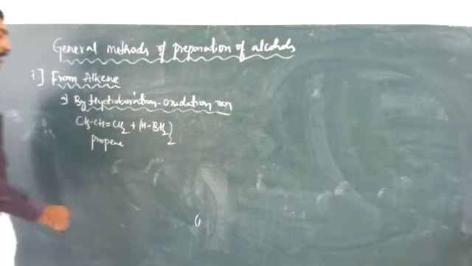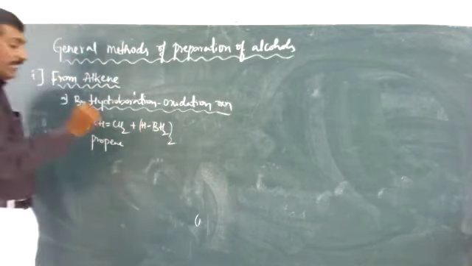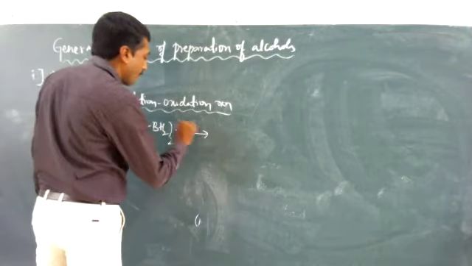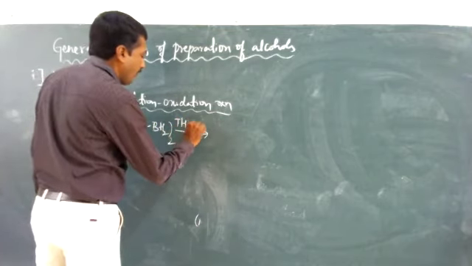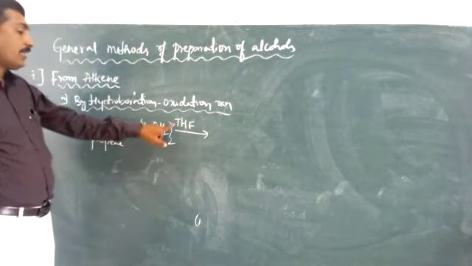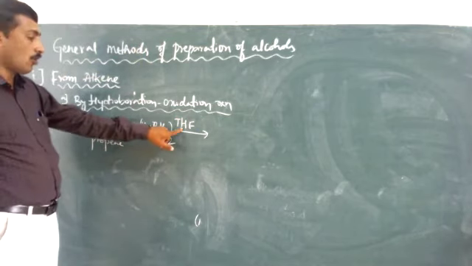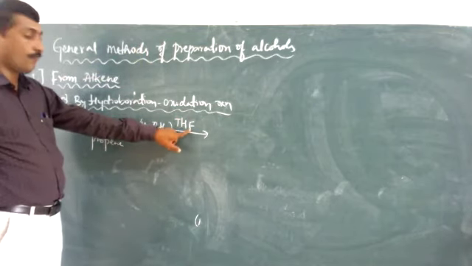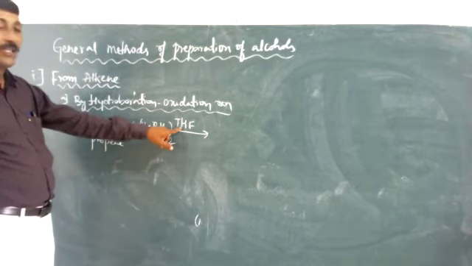Diborane reacts with propene in the presence of THF, that is tetrahydrofuran. It is a very good catalyst.